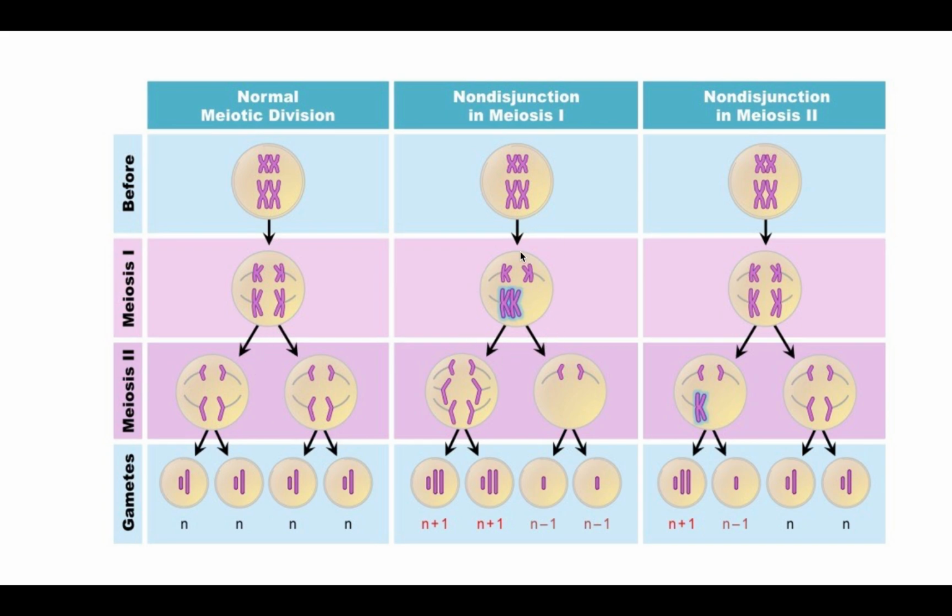Here's the story of 2 chromosomes that lined up in the middle. In anaphase, this pair got separated, but these 2 went to the wrong end of the cell, and you ended up with an extra chromosome here and missing one here. Here's the story of 2 chromosomes that went into meiosis 1, and the homologs separated. They went into meiosis 2, and in this cell, the sister chromatids separated like they should, but in this cell, these sister chromatids stayed together, and we ended up with an extra chromosome down here.